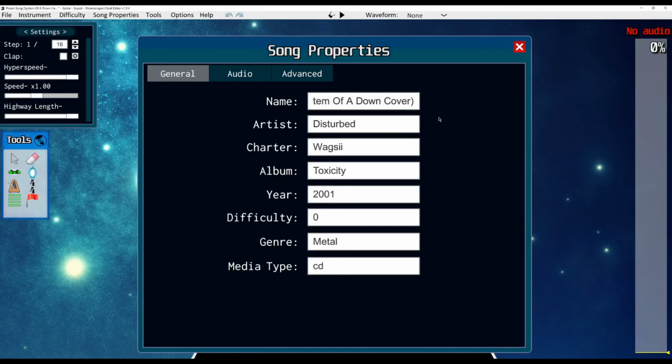Or let's say there was an additional artist in here. Like let's say it was System of a Down featuring Amy Lee as the singer. So up here you would put featuring Amy Lee. There you go. Now we're going to switch over to the audio tab.